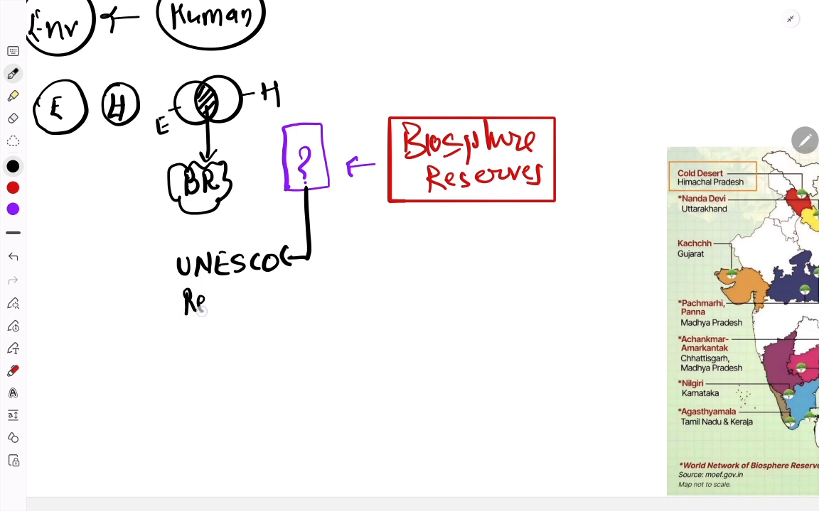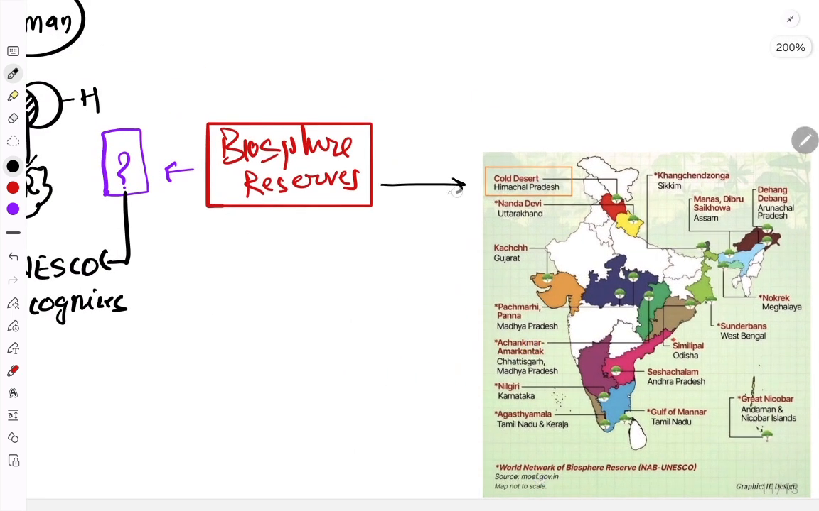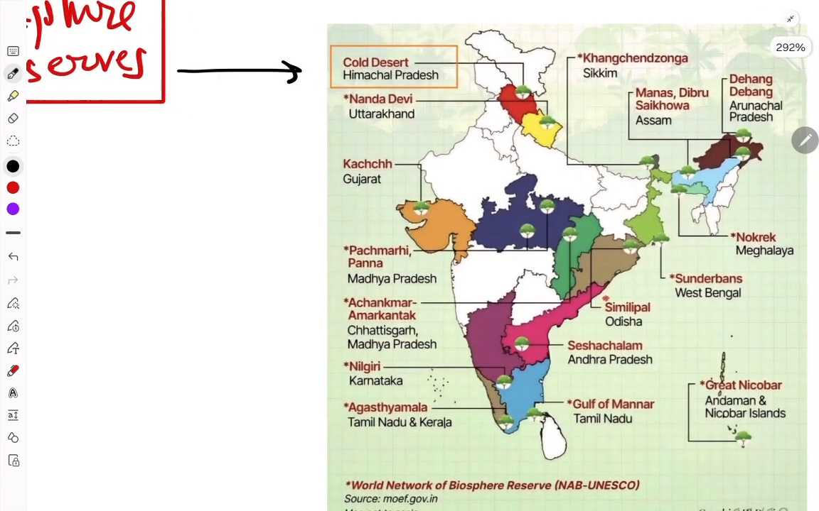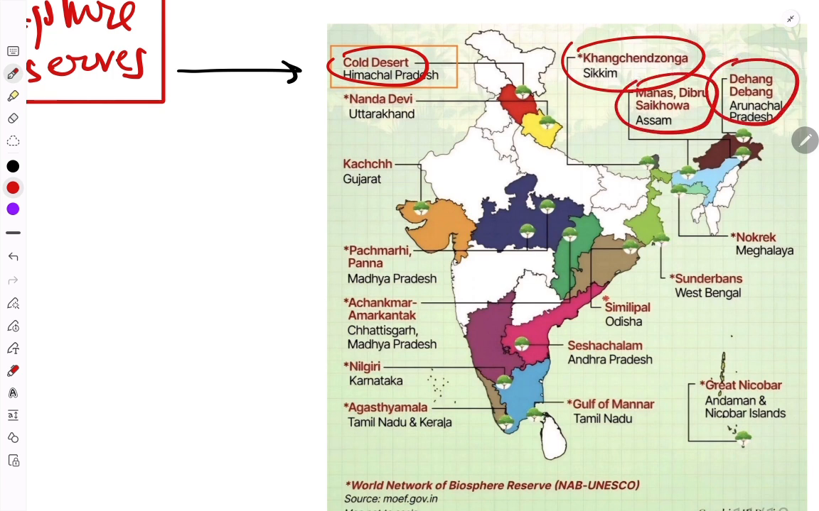UNESCO recognizes the Biosphere Reserve under the Man and Biosphere program, which is called the MAB program. In India there are 18 Biosphere Reserves. Let's revise quickly: Cold Desert, Kanchenjunga, Manas, Dibru-Saikhowa, Dehang Debang, Nokrek